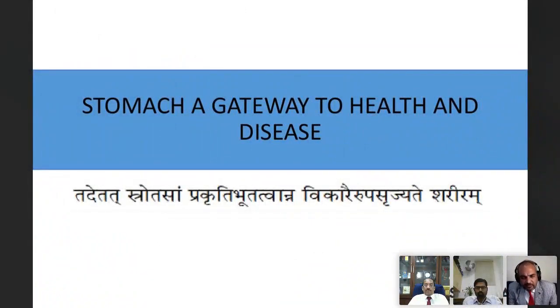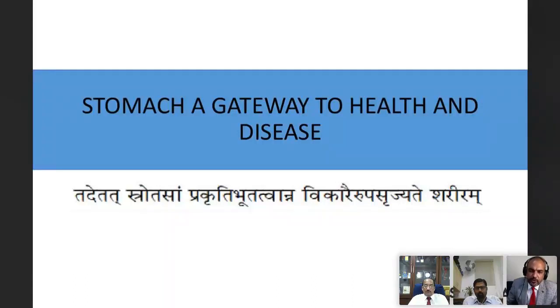And as we all know, we'll see in the next slide how the stomach is really capable of having an influence on extra-gastric disorders as well. The stomach truly is a gateway to health and disease. Even the traditional knowledge base has summed it up in a beautiful shloka: Tadetat Strudasam Prakrutir Bhutatvat